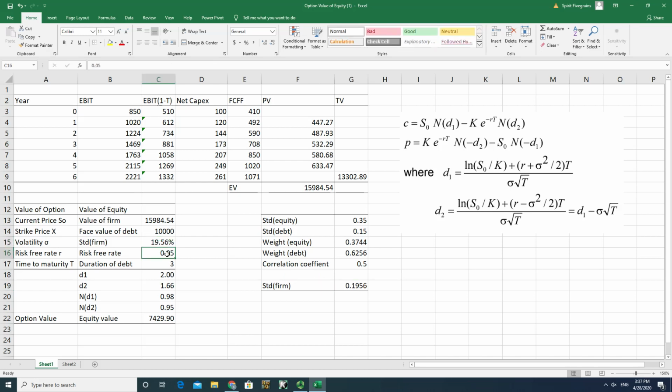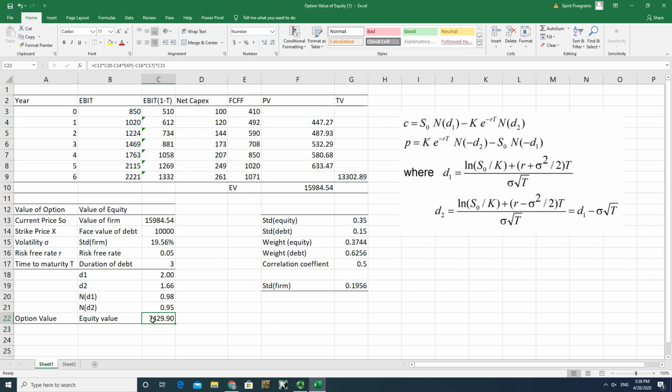And then assuming 5% risk-free rate and the duration of the debt is 3 years, then I can calculate D1 and D2. Then I plug everything into the Black-Scholes formula to get 7.4 million US dollars worth of equity value in this case.